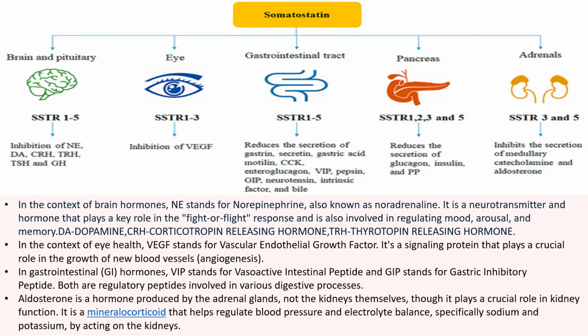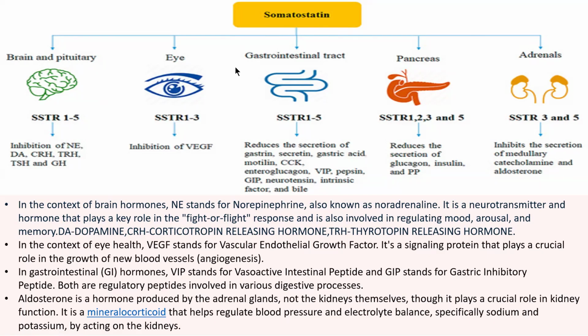In the brain and pituitary it also inhibits DA. DA means dopamine. CRH means corticotropin releasing hormone. TRH means thyrotropin releasing hormone. Then thyroid stimulating hormone, TSH. It also inhibits growth hormone. It also acts as an inhibitor of VEGF. VEGF means vascular endothelial growth factor.